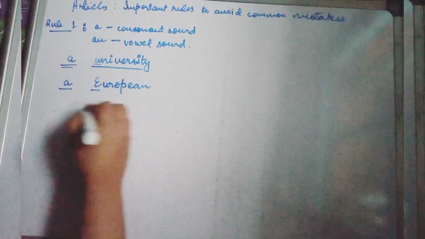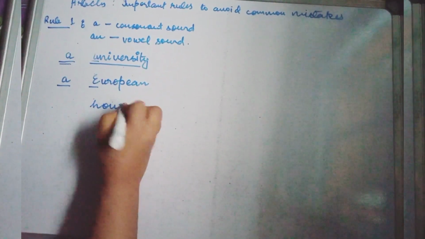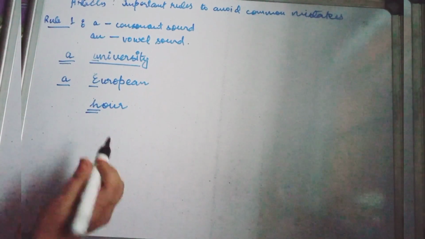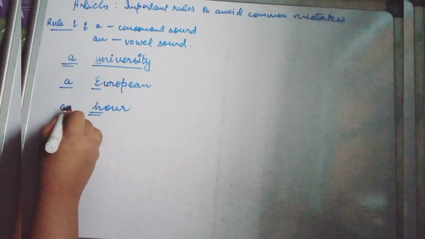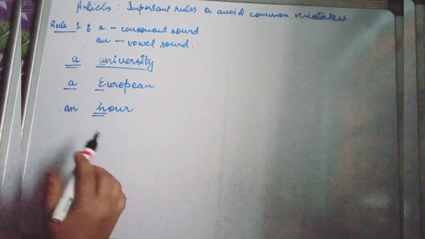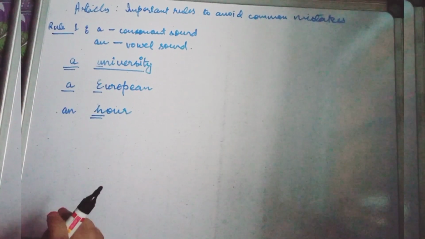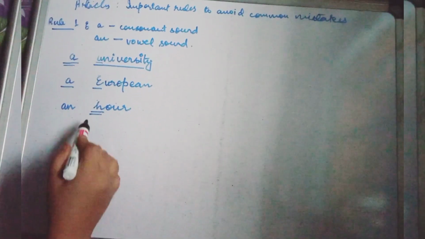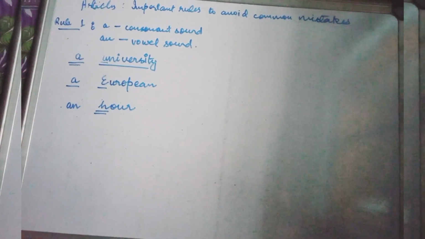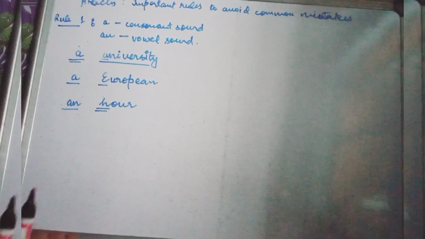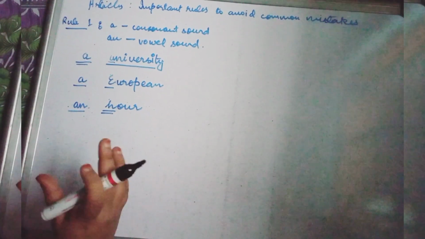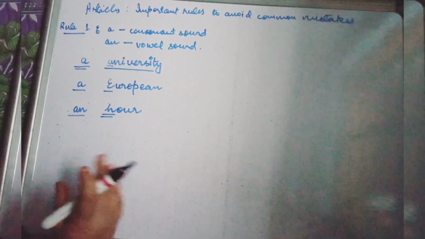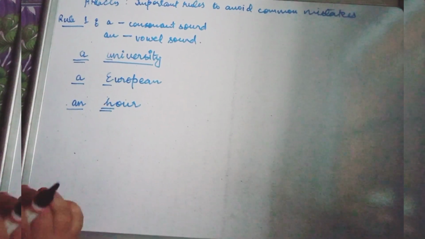Now take another example, hour. See, this starts with a consonant. However, we use an before it. Why? Because the sound produced is "our", not "hour". So, the sound is a vowel sound, and for that matter, we use an before hour. So, these are some of the exceptions, or these are some of the letters about which we have to take extra care while using the articles.